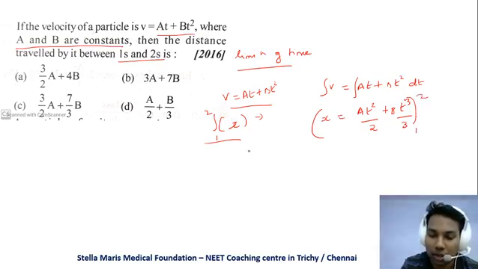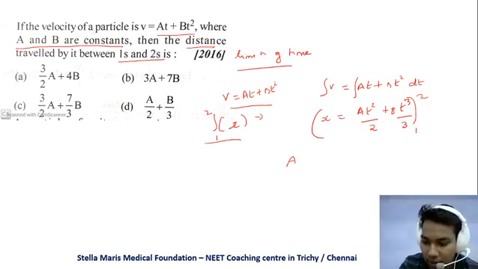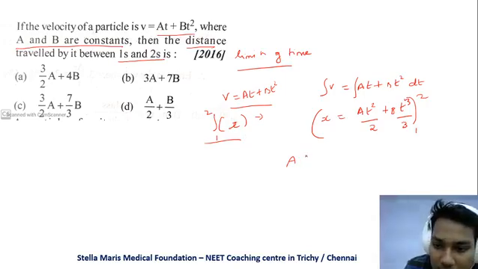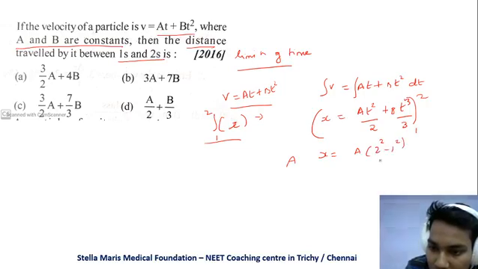The limits are 1 to 2. They are asking the distance between the time interval 1s to 2s. So a into, Vigneshwaran, a by 2 plus b by 3. No, it's not right, Vigneshwaran. You have to redo that sum. So x is equal to a into 2 squared minus 1 squared by 2 plus b into 2 cube minus 1 cube by 3.